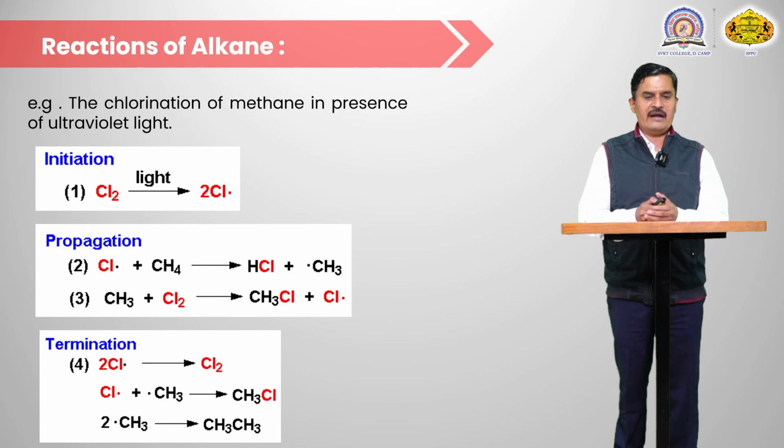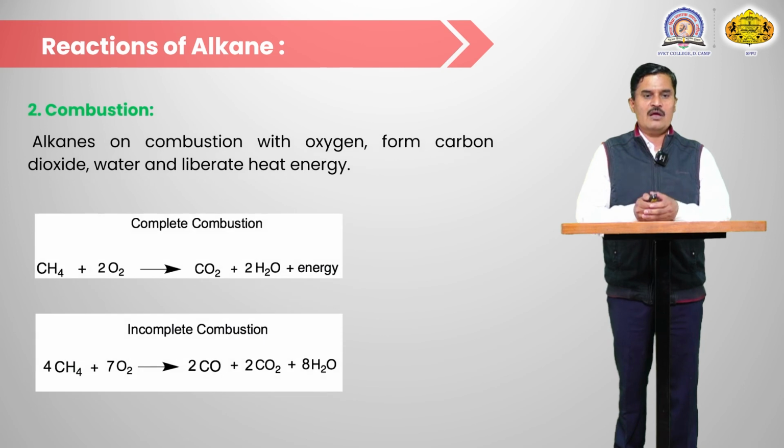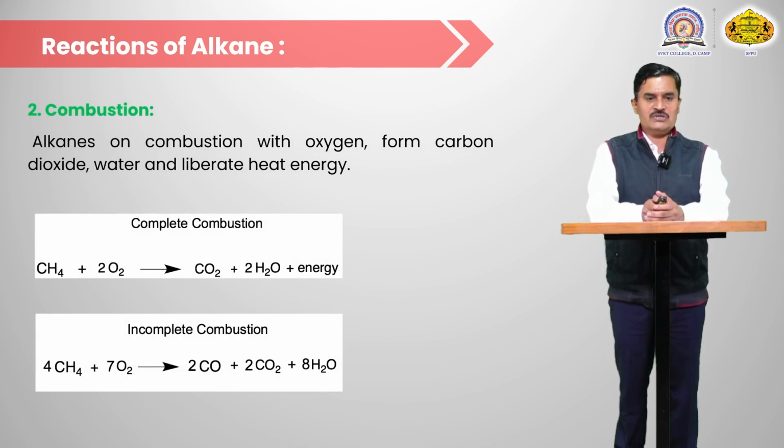Then two free radicals combine: two chlorine free radicals convert into Cl2, or a CH3 free radical and a chlorine radical convert into CH3Cl, or two CH3 free radicals react with each other and form ethane. This means the reaction gives a mixture of products, containing alkanes as well as alkyl halides. The second reaction is combustion.